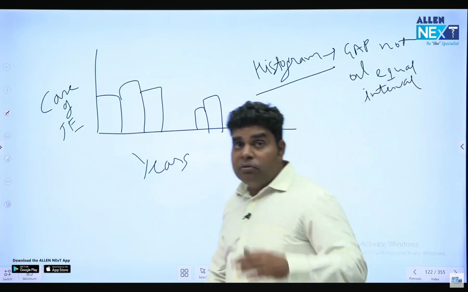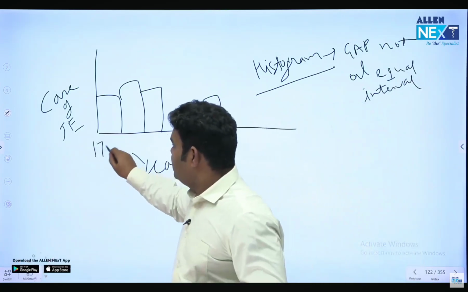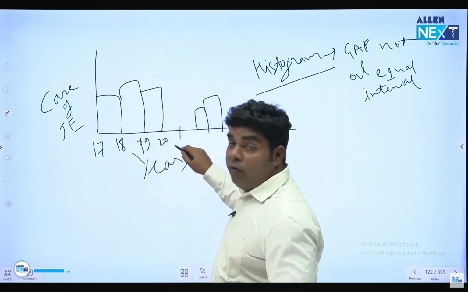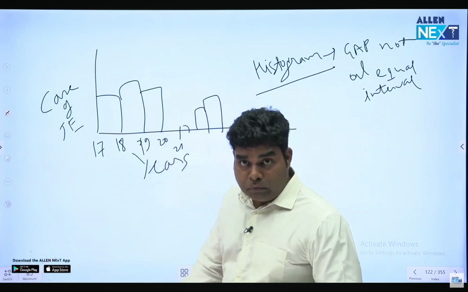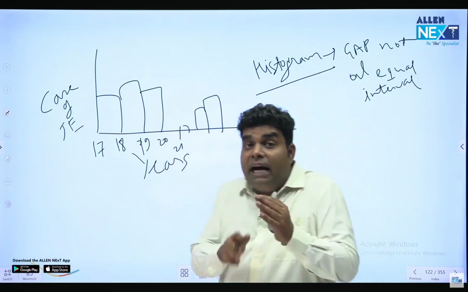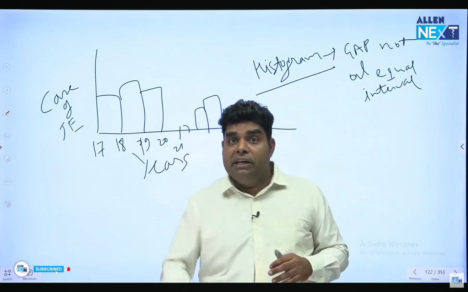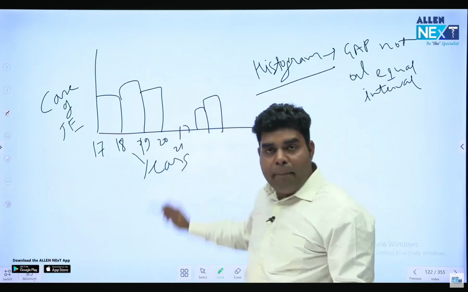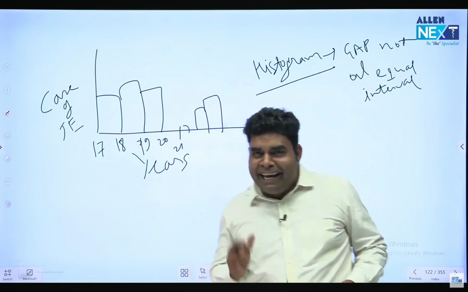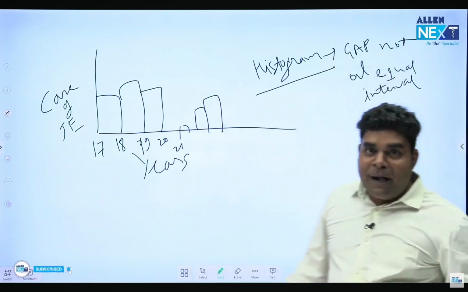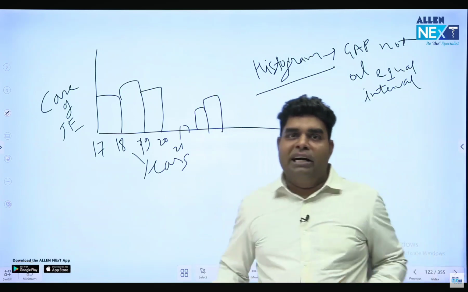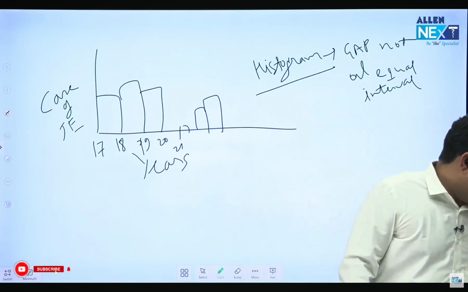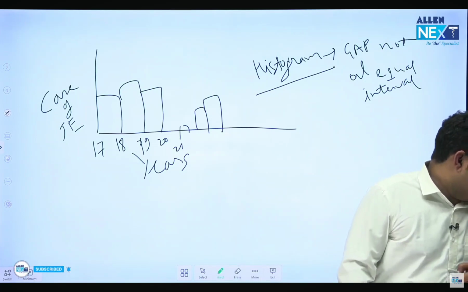Okay, and let's say I'm telling you the data of Japanese encephalitis from 17 to 18, 19, 20, then in 2020, 21 COVID came and 0 cases were reported. So this is not a real gap. This is also telling us that in this duration there were 0 cases of JE. So remember this point, that in histogram there is no real gap. The gap also tells something. हर gap कुछ कहता है. And the gap in histogram is not at equal interval, but in bar diagram it is always at equal interval. Okay dear? Very good. Clear. Chalo, next.